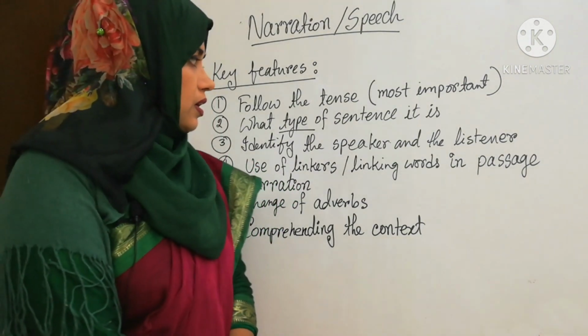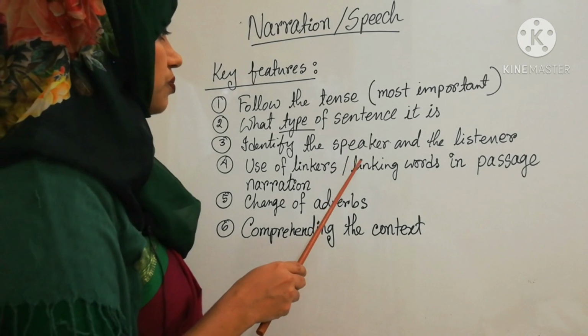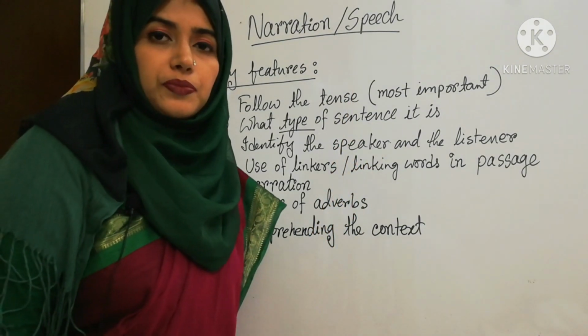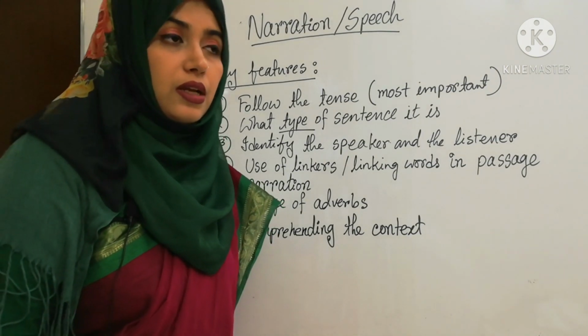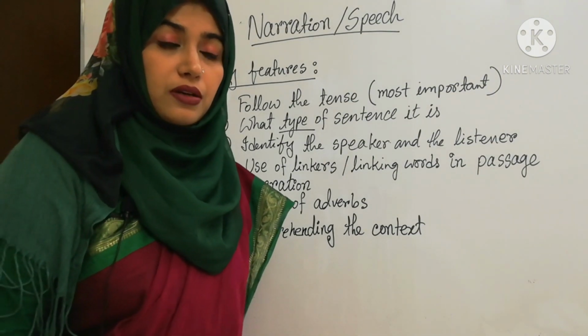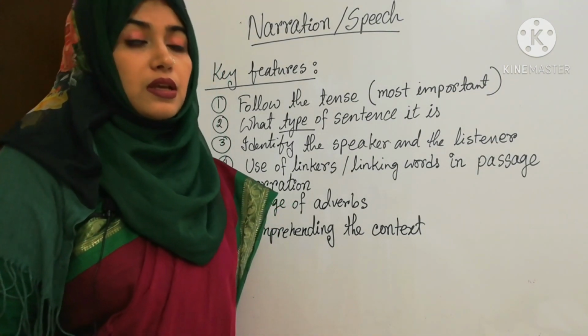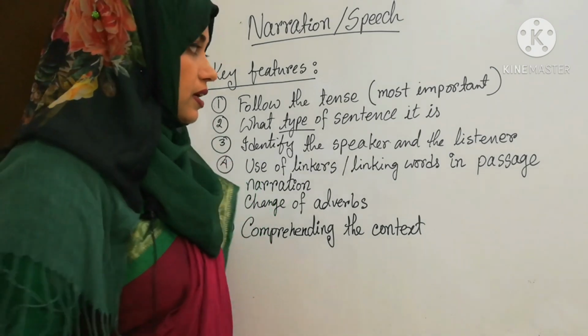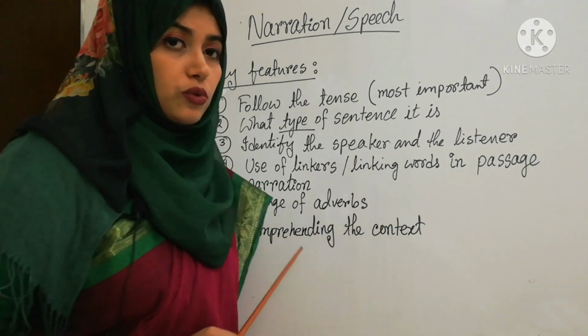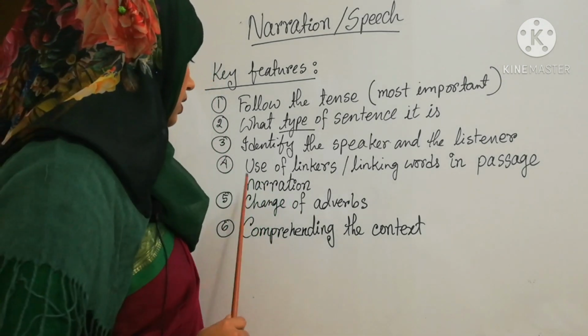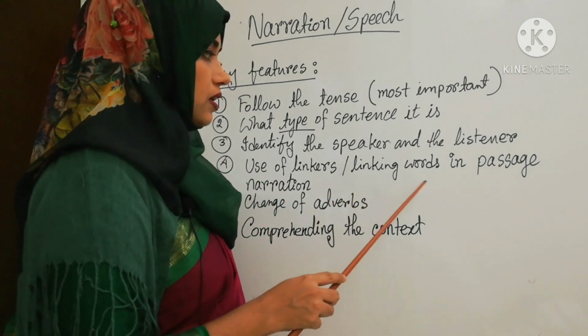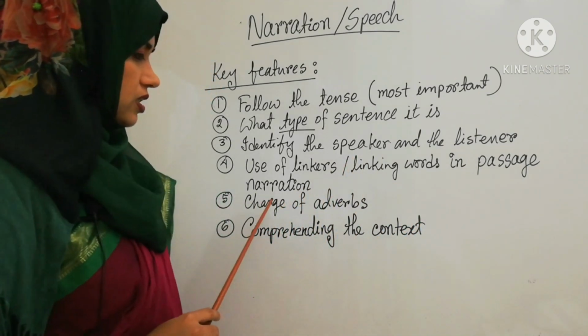Okay. Next is identify the speaker and the listener. So, when you are doing passage narration, you have to identify the speaker and the listener. This is the important thing that will help you to describe the sentences properly. Then use of linkers or linking words in passage narration.